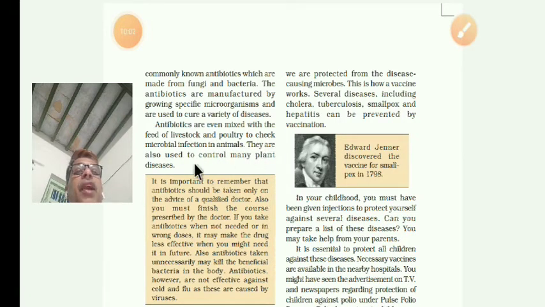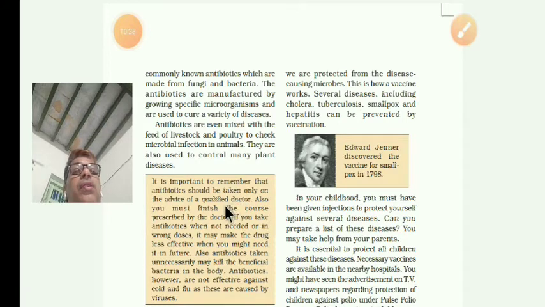And antibiotics are also used to control many plant diseases. These are the uses of the microorganisms. First, to control disease organisms, second, animal feed, and third, plant diseases. So these are the uses of microorganisms. It is important to remember that antibiotics should be taken only on the advice of qualified doctors.